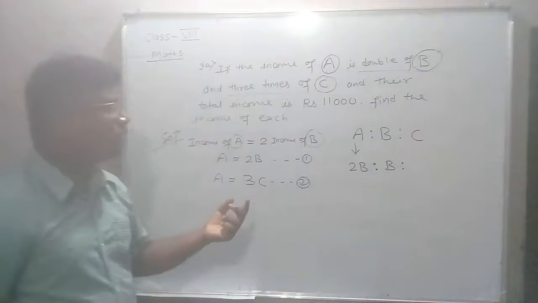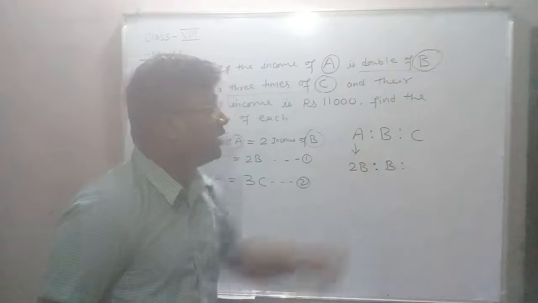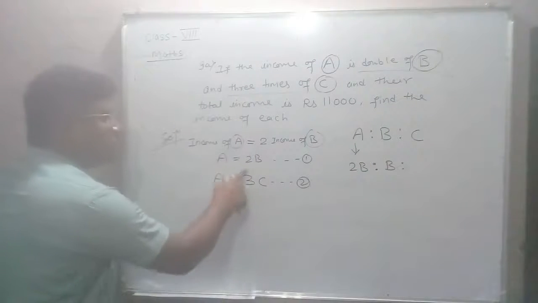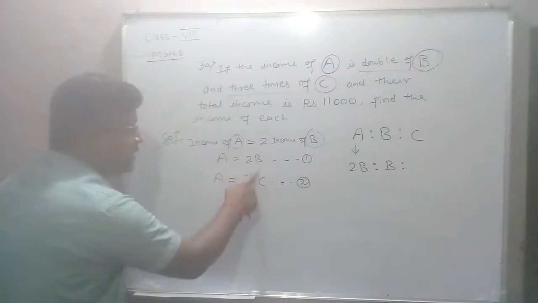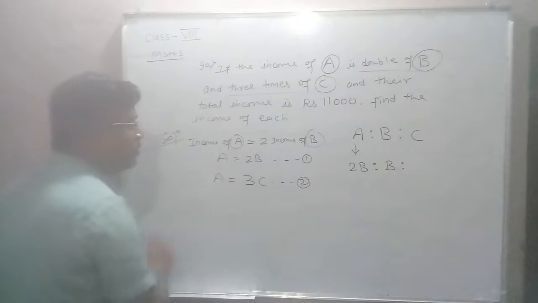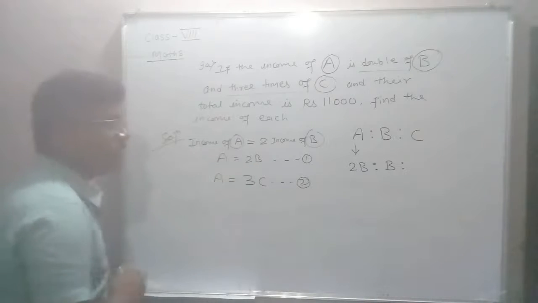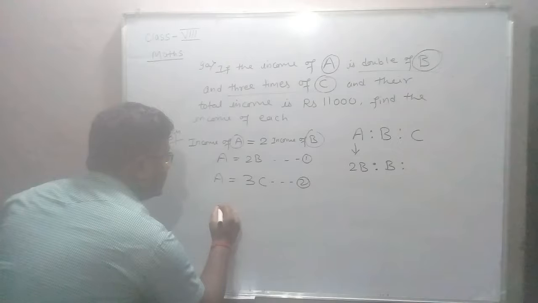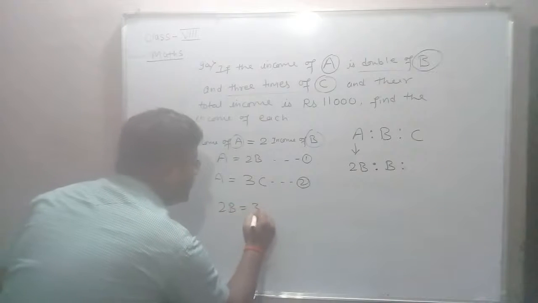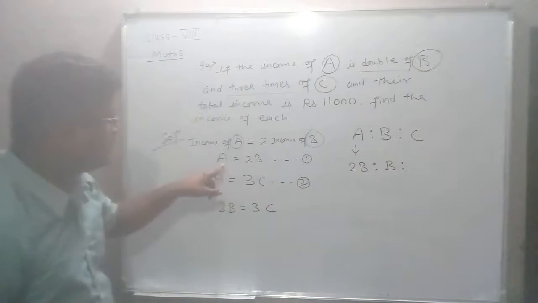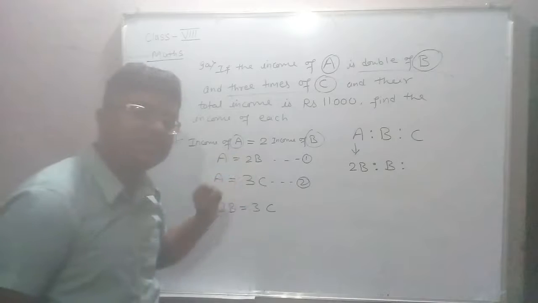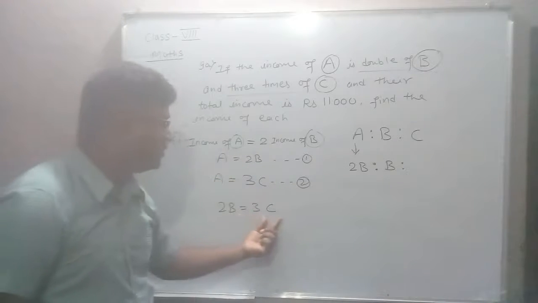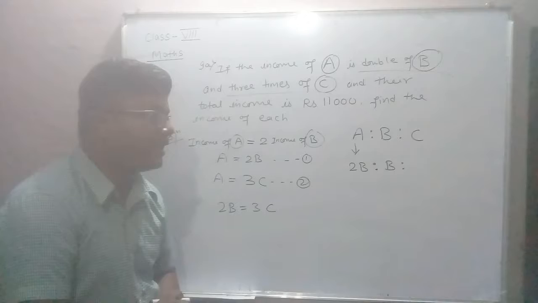Now for C, let's see these two conditions carefully. A is equal to 2B and A is equal to 3C. Then can we write 2B is equal to 3C? By looking at this, left hand sides are equal, so right hand sides must be equal. So 2B is equal to 3C. Yes, obviously we can write.